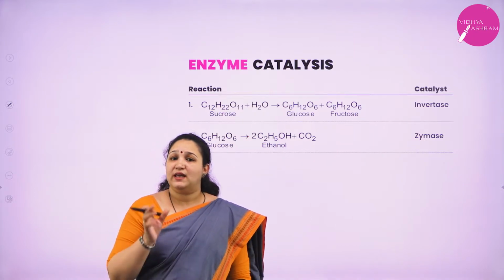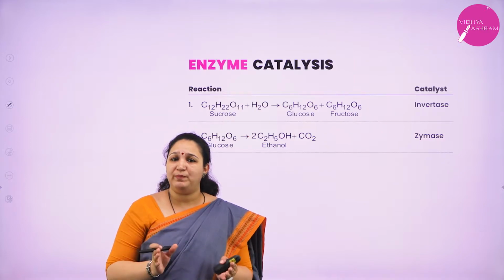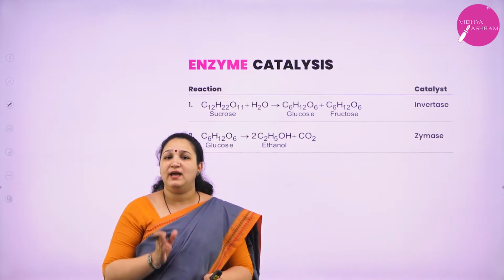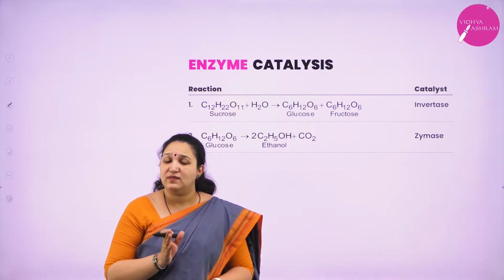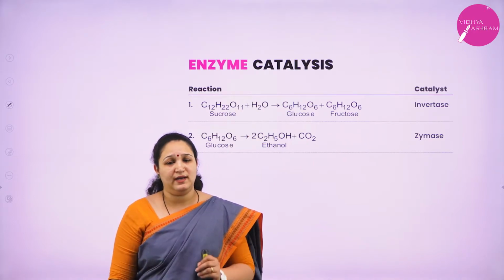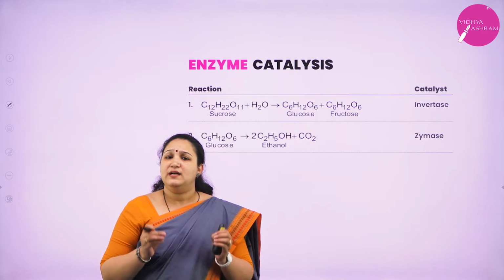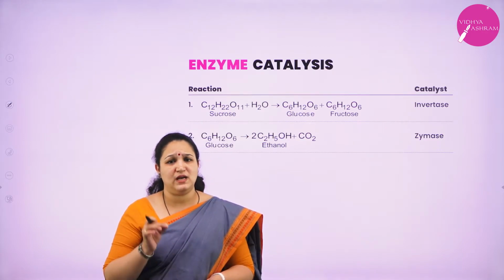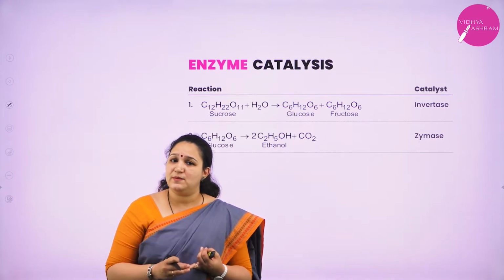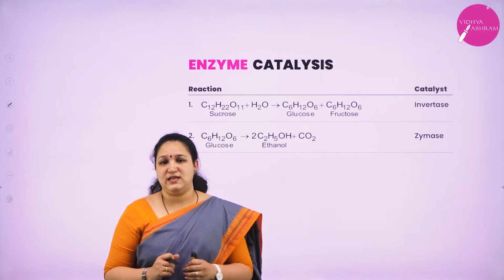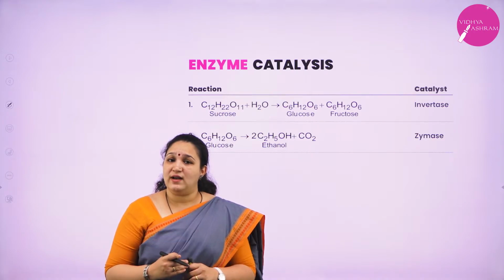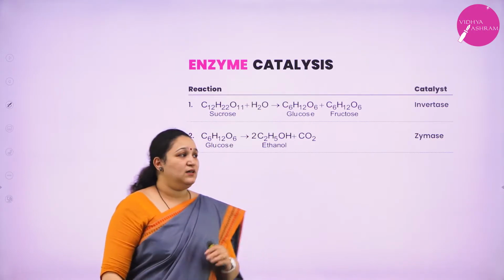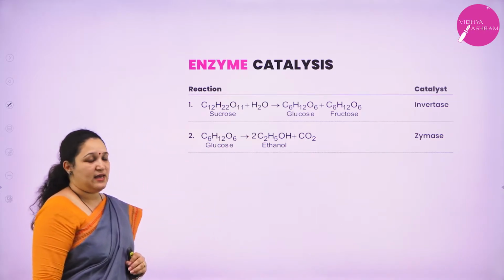That means the chemical reactions happening inside a living organism are catalyzed by enzymes, and thus they are called biochemical catalysts. For example, digestion happens with the help of enzymes like pepsin, trypsin, chymotrypsin, etc. These are the examples for enzymes.